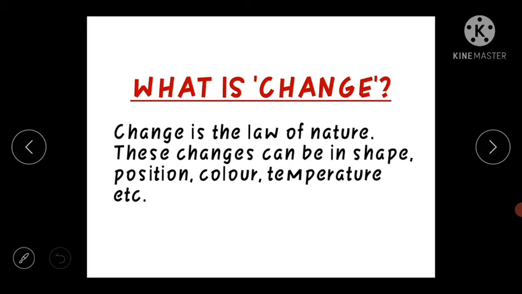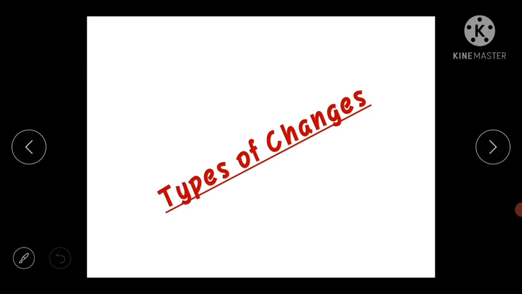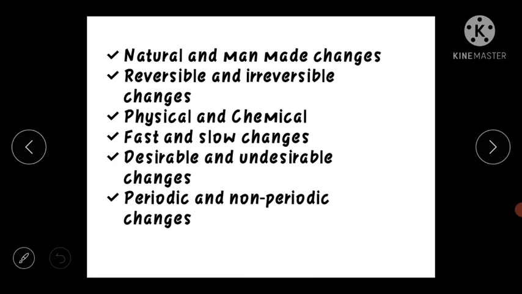Then our body temperature changes as per the climate also. Daily the temperature of the air is also changing. So how many types of changes are there? Let's see. These are the types of changes.